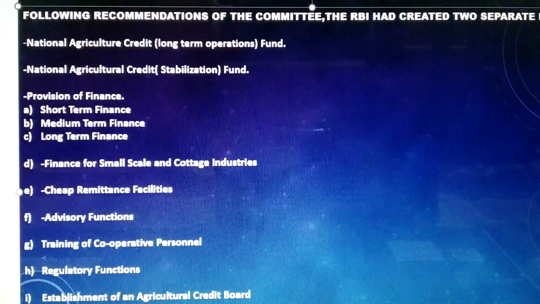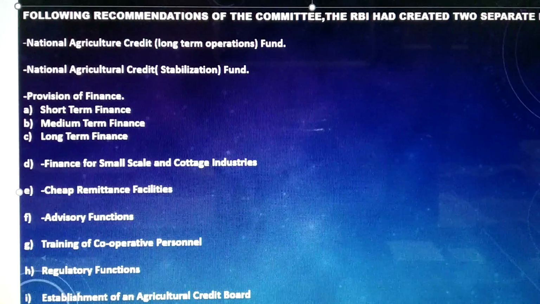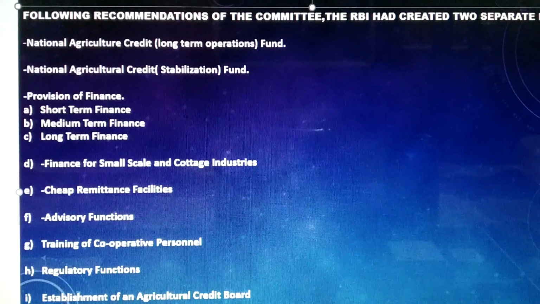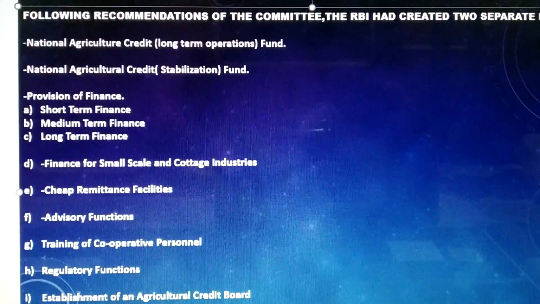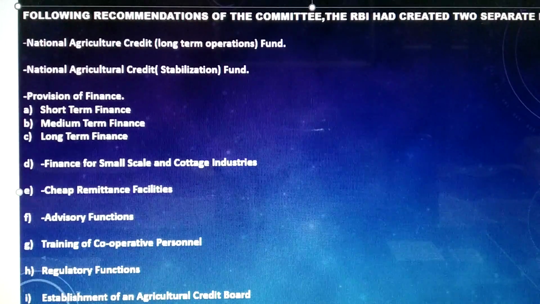However, this fund was transferred to NABARD later on. So that is about the stabilization fund of National Agricultural Credit.